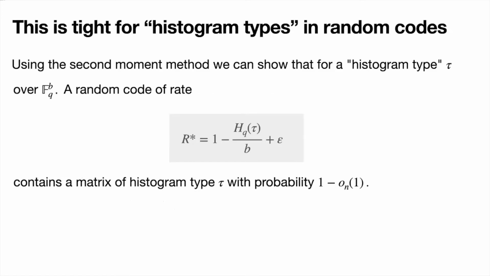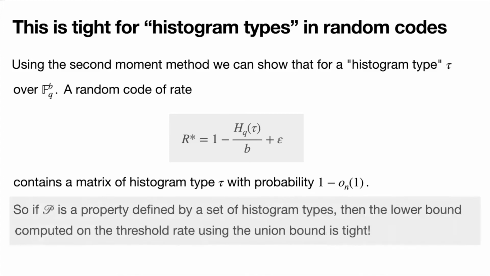However, for completely random codes, we have this really cool result, which says that if you use the second moment method, you can show that for a histogram type tau, a random code of rate R star, which is 1 minus H_q of tau divided by B plus epsilon, must contain a matrix of histogram type tau with probability almost 1.